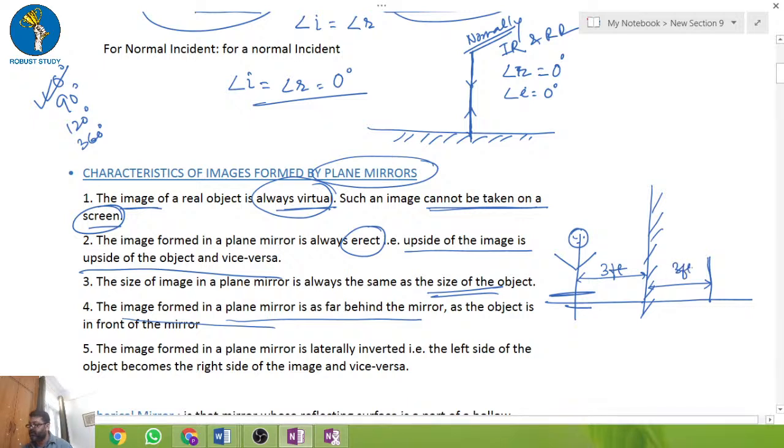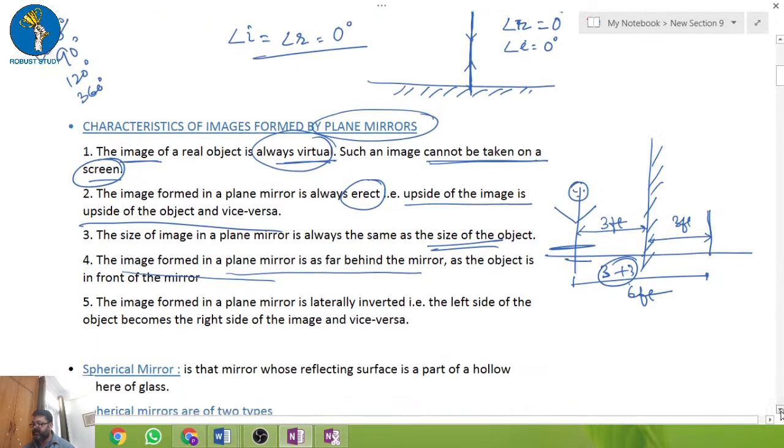That is the reason the total distance of the image from you is basically 6 feet, 3 feet plus 3 feet is equal to 6 feet. Fine. So I hope this is clear.